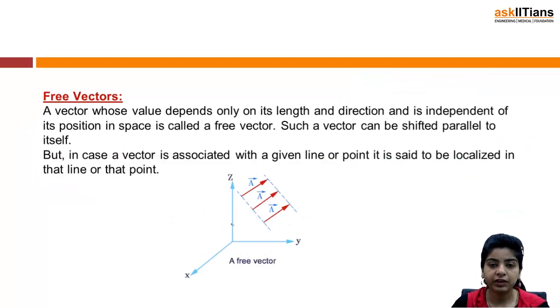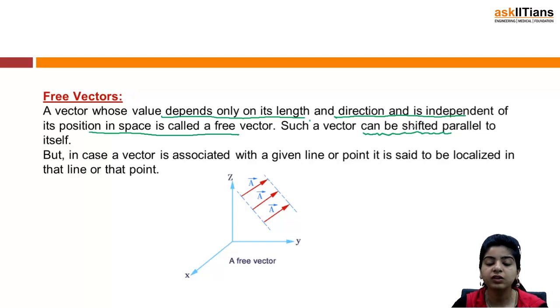Next we have free vectors. A vector whose value depends only on its length and direction and is independent of its position in space is called a free vector. So when we take into account only the length and direction, but the vector is independent of its position in space, that is called a free vector. According to its definition, it is quite obvious that such a vector can be shifted parallel to itself, because it is independent of its position in space, so we can just shift this vector parallel to itself.